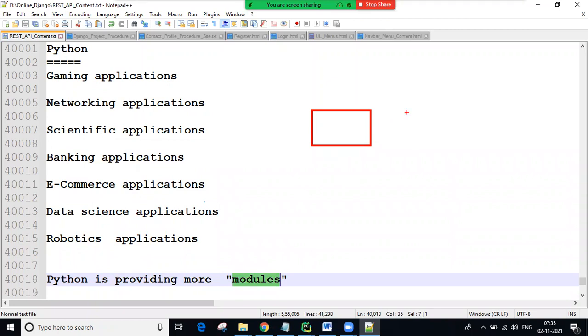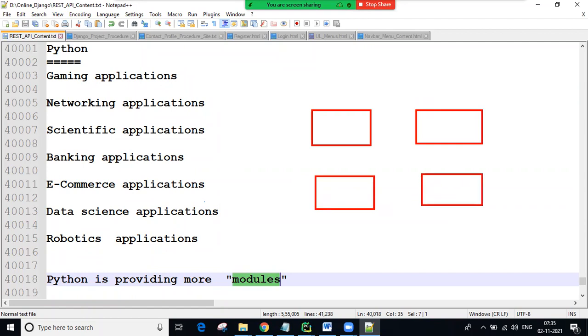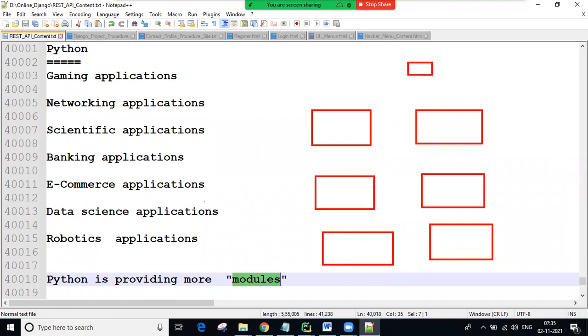So one module for gaming, one module for networking, one for e-commerce, and for database communication, one module for MySQL, one for MongoDB, one for Oracle DB, one for PostgreSQL, like n number of modules Python provides. If I want to do a gaming application, then we install this gaming module and we are ready to do it.